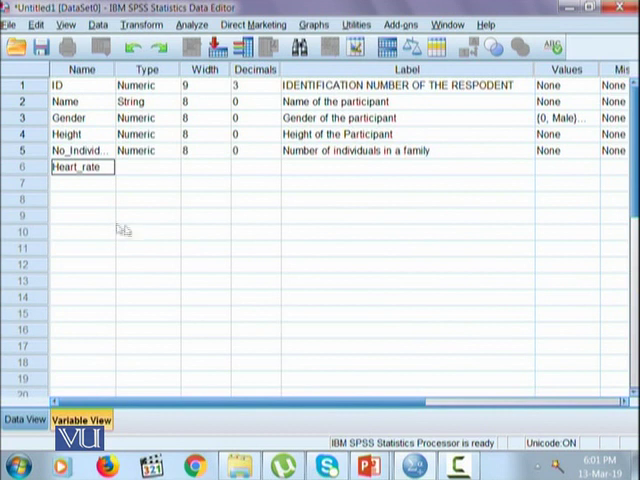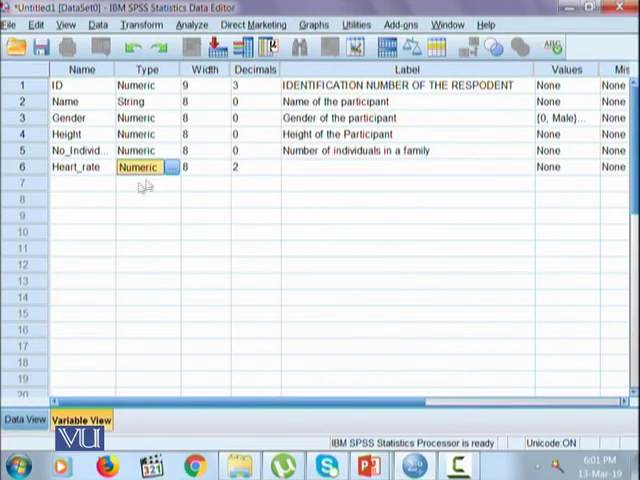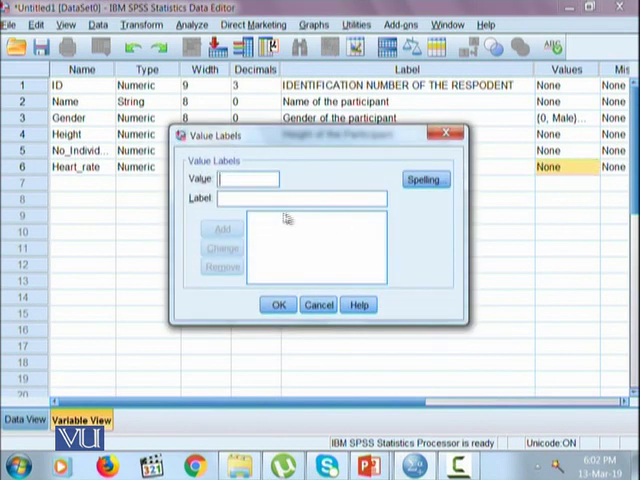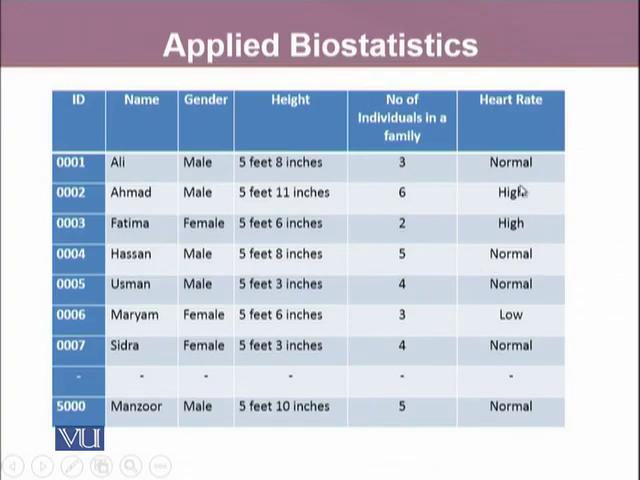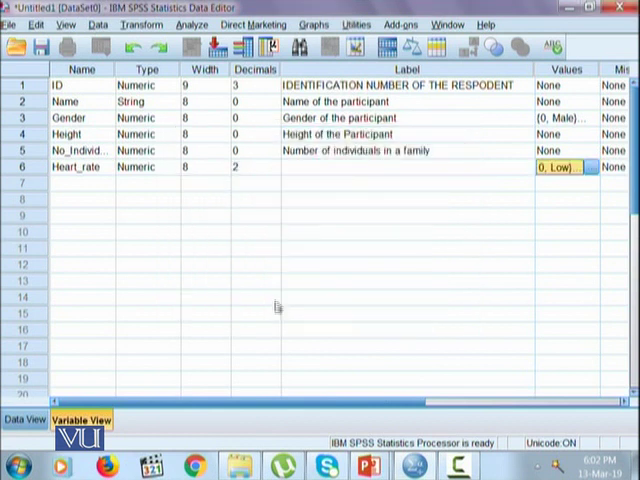And lastly, our variable heart rate. Heart rate, variable name with underscore sign where it is most acceptable. Again, heart rate is a categorical variable, and we want to convert this categorical variable into a numeric variable by giving it a numeric code. Since we know our categories for heart rate are normal, high, and low, we will give code 1 to low, code 2 to normal, and code 3 to high. Once all the possible categories have been added, you press OK.